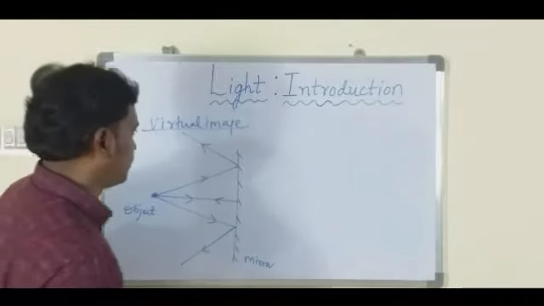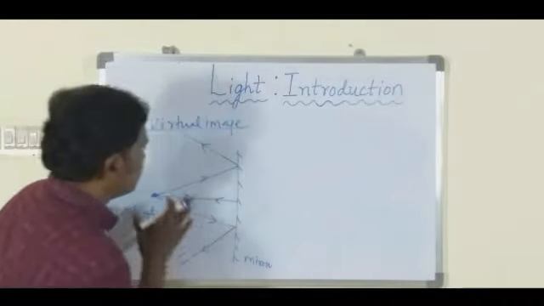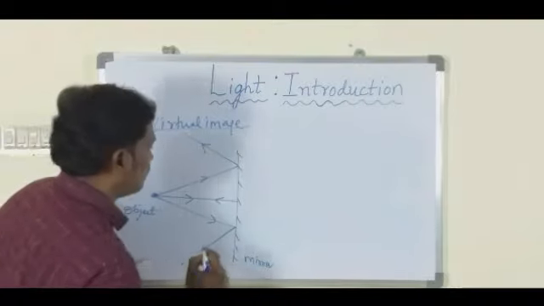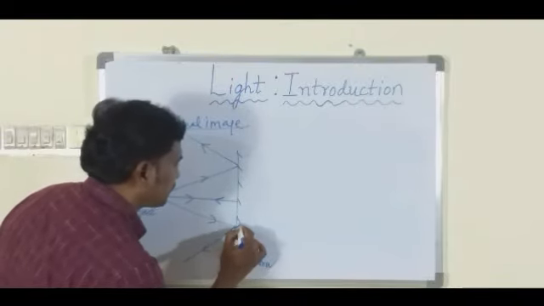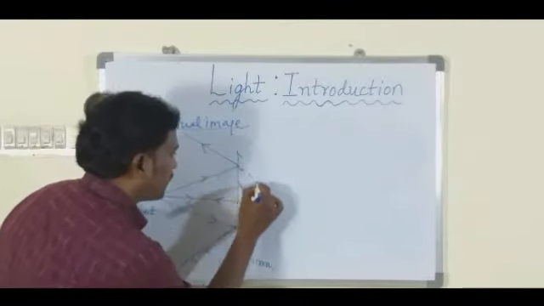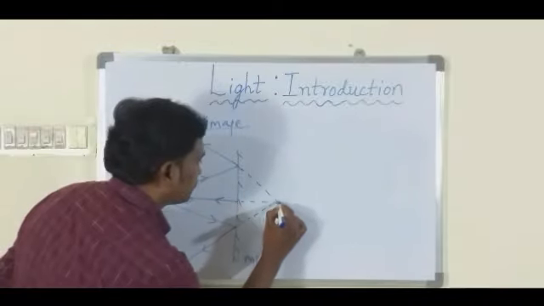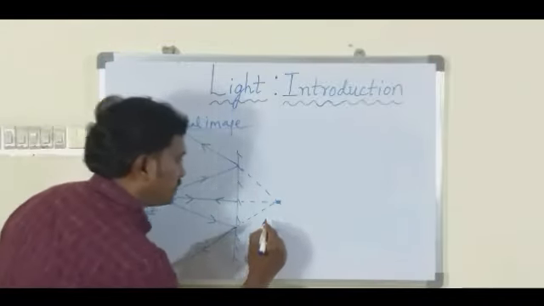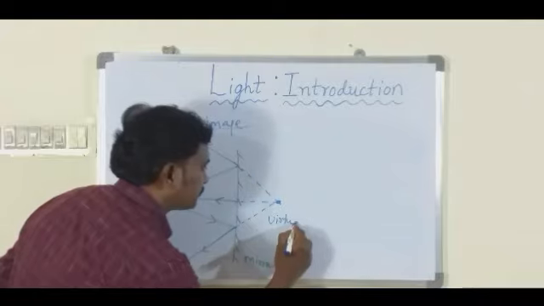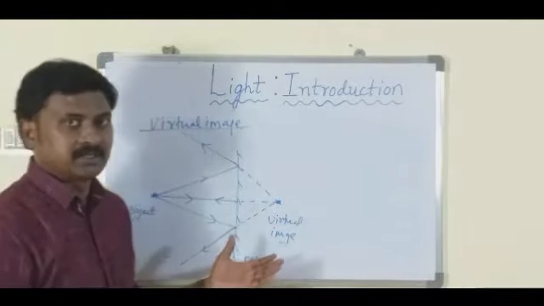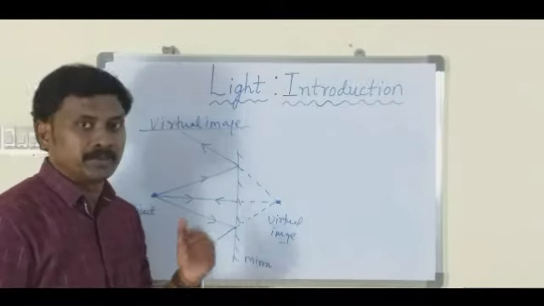Let me show that virtual image. If you extend these reflected light rays, then we get an image here. This is a virtual image. This is the case of how the image is formed in plane mirrors.